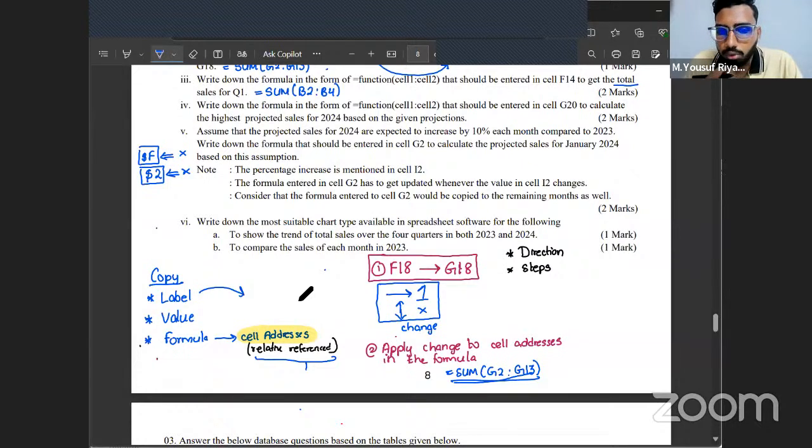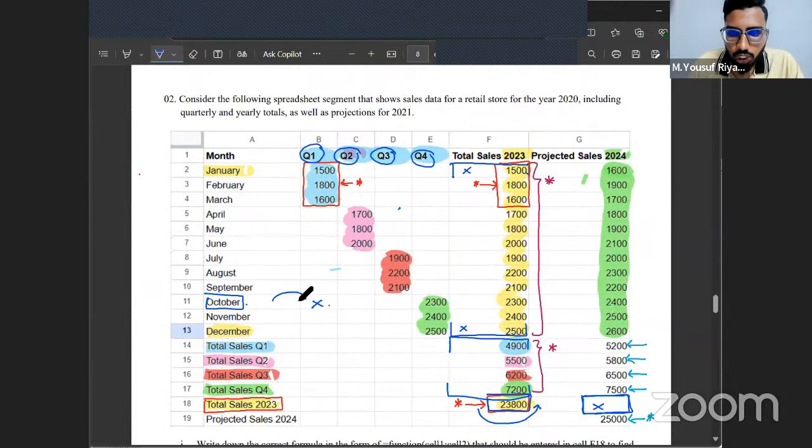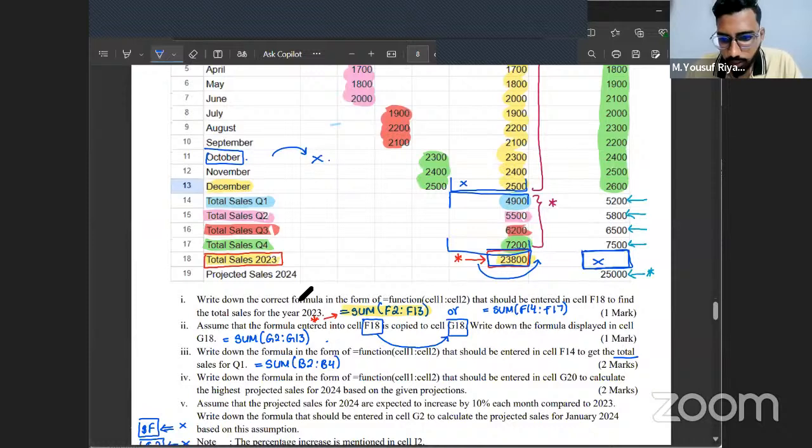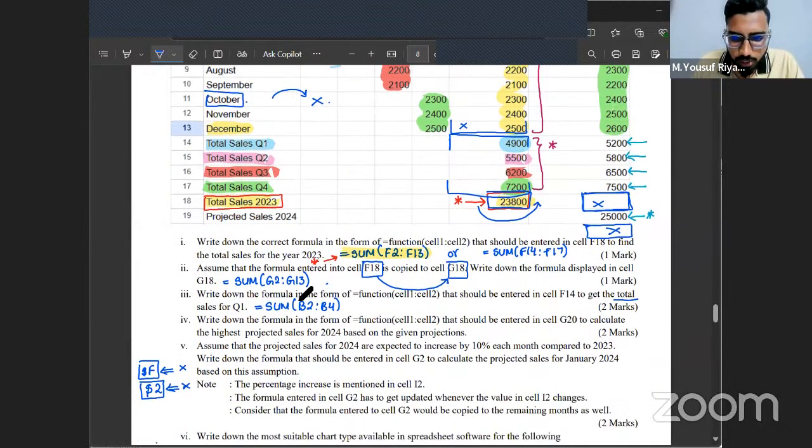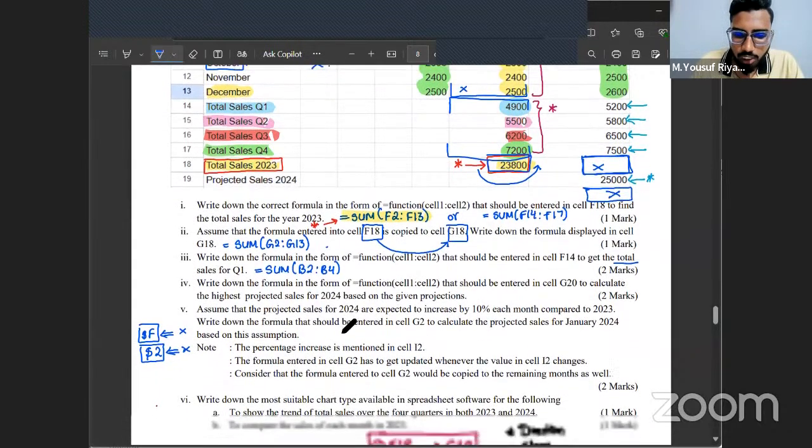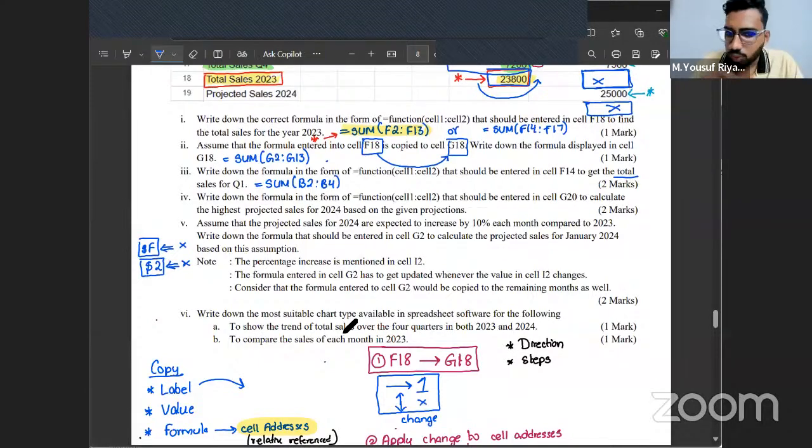Write down the formula in the form of equals function cell 1 to cell 2 that should be entered in cell G20. So G20 is here out of the spreadsheet, to calculate the highest projected sales for 2024 based on the given projections. First of all, if you want to find the highest value out of a range of cells, what is the function we have to use? Yes, we have to use the MAX function.